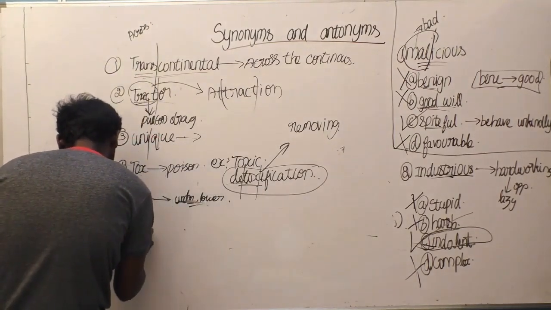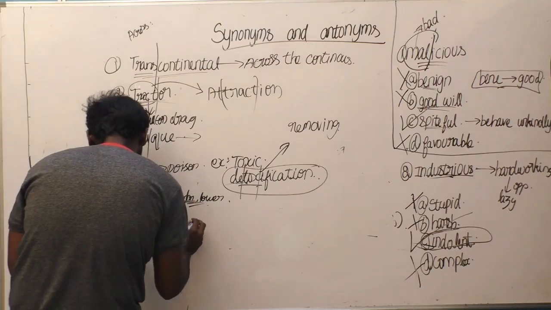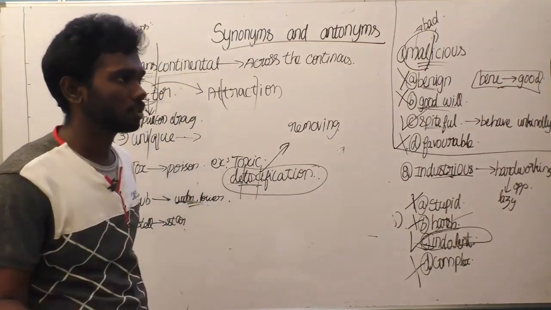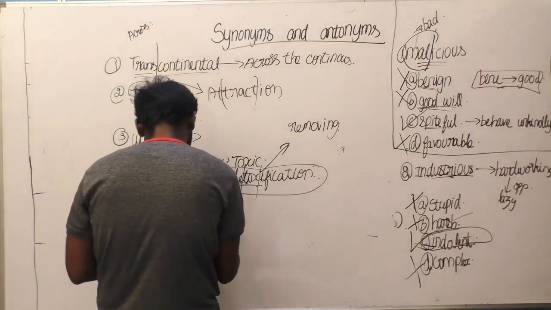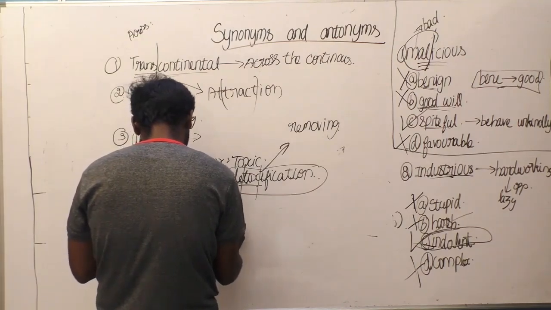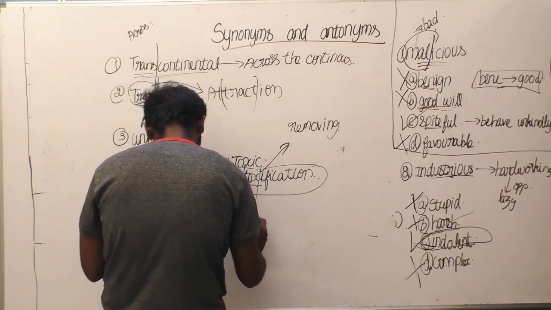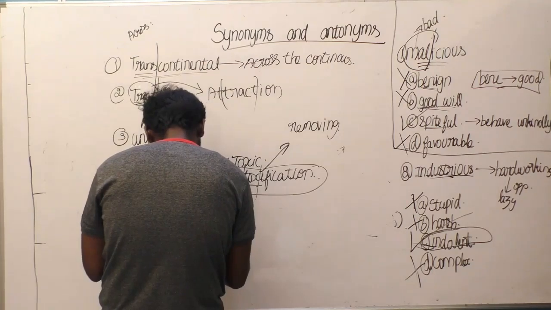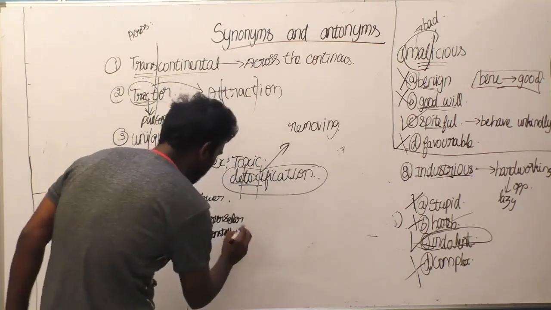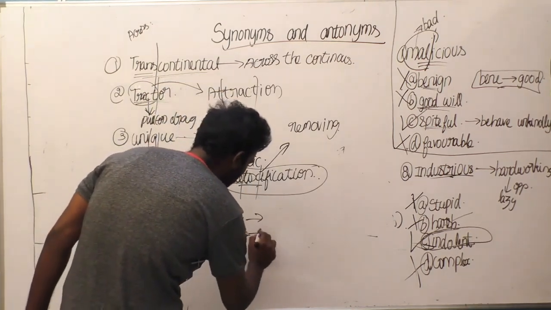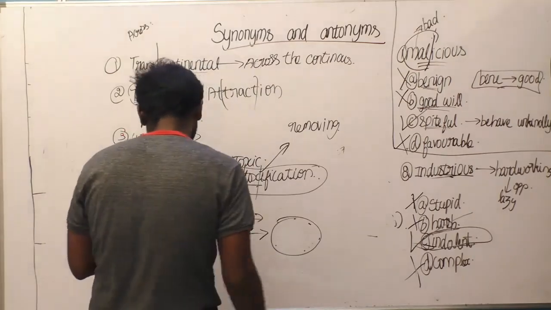Stell. Stell means star. So what example can we give for stell? We can say interstellar. Then we can say constellation. Interstellar means between the stars. Constellation means a form we get from pointing out the stars. So this is the thing.